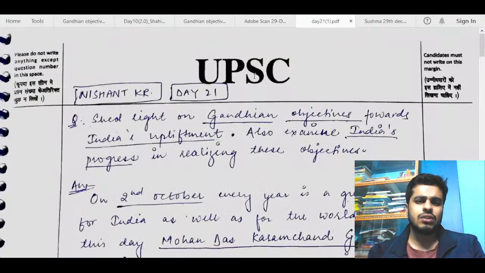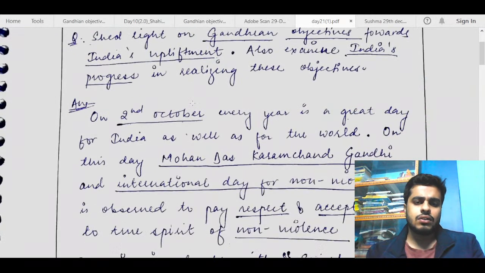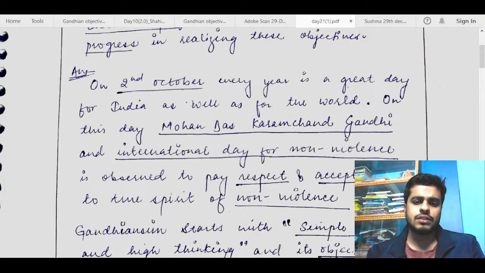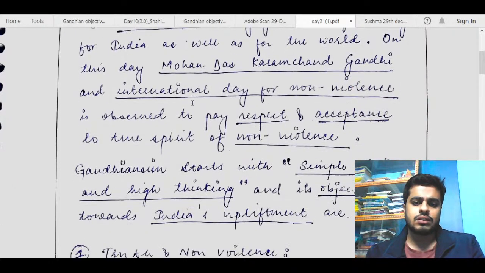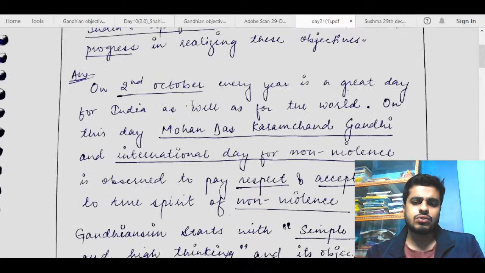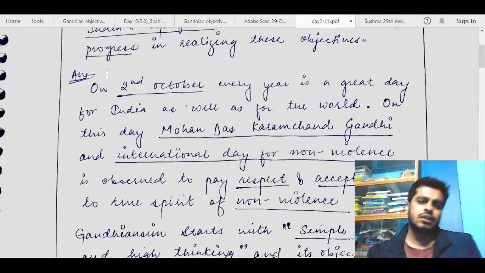Next, we move to Nishan's copy. 2nd October every year is a great day for India as well as for the world. On this day, Mohandas Karamchand Gandhi is remembered and International Day of Non-Violence is observed to pay respect. Gandhianism starts with simple living and high thinking, and its objectives follow truth and non-violence. So I think this is a decent introduction.